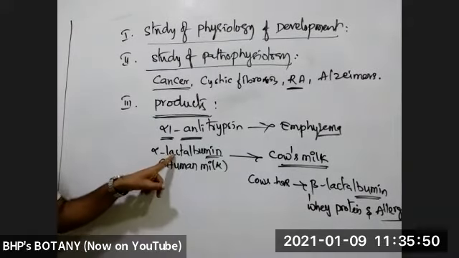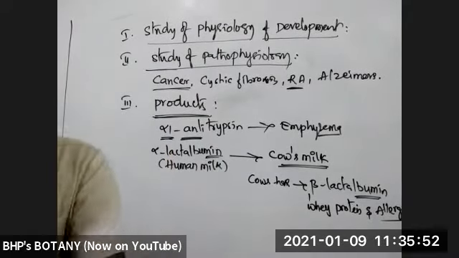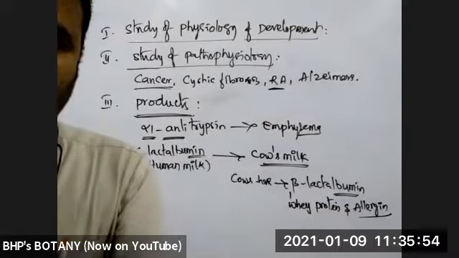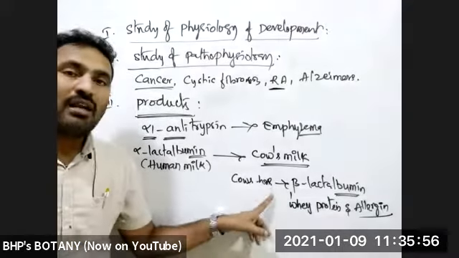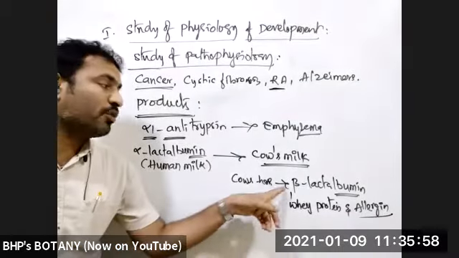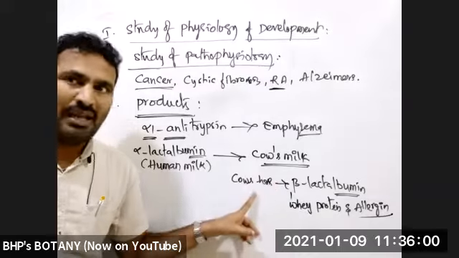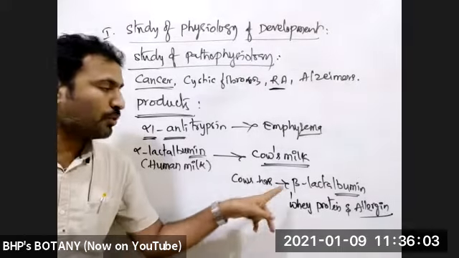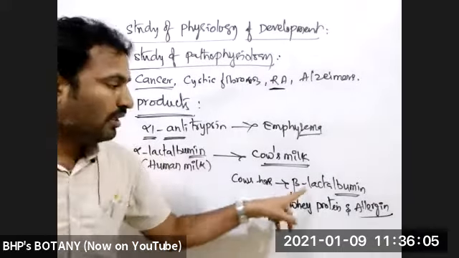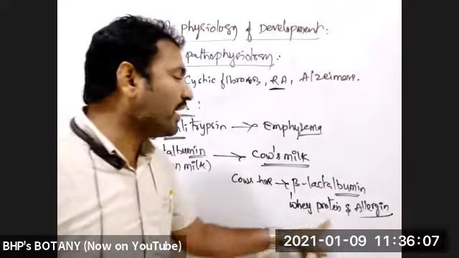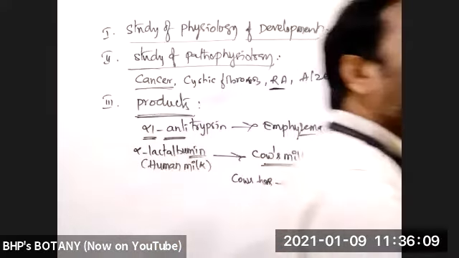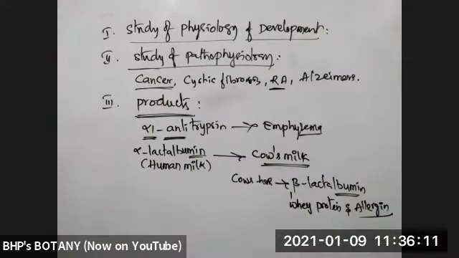Alpha-lactalbumin is present in human milk, but beta-lactalbumin is similar, and it is produced by normal cows. That beta-lactalbumin is a whey protein and allergen. Whey protein means which is indigestible.